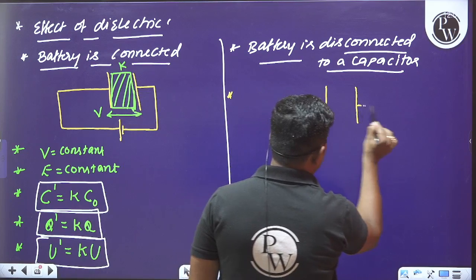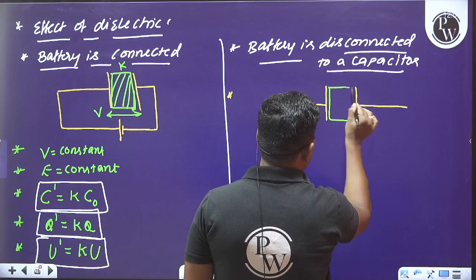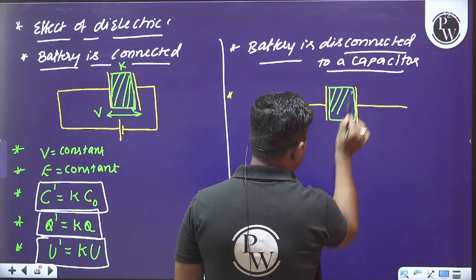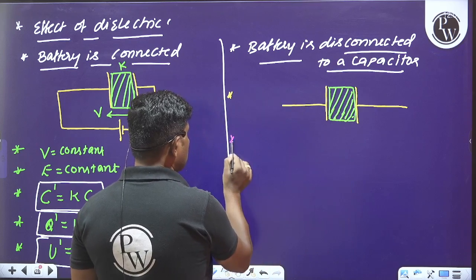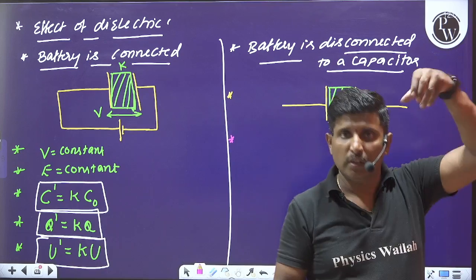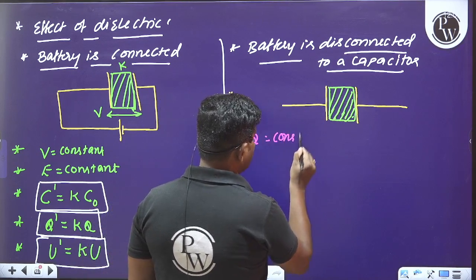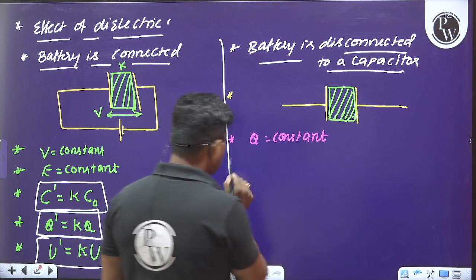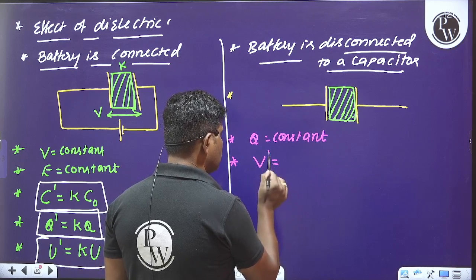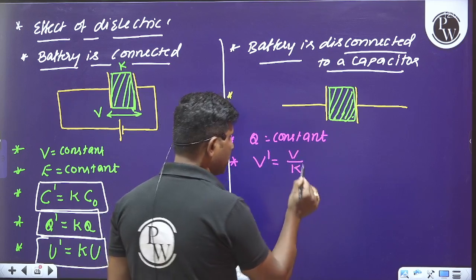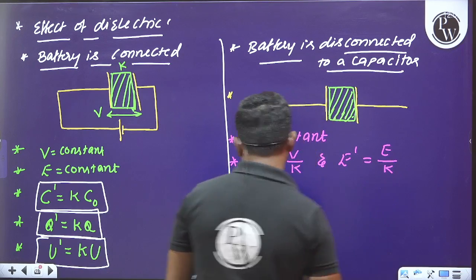When the battery connected to a capacitor is disconnected and a dielectric is introduced between the plates of a capacitor. So one thing, whenever the battery is disconnected and whenever dielectric is introduced, we have to think that the charge on the plates of a capacitor will not change. It remains constant. And we can say potential difference will be decreased by k times and electric field intensity is also decreased by k times.